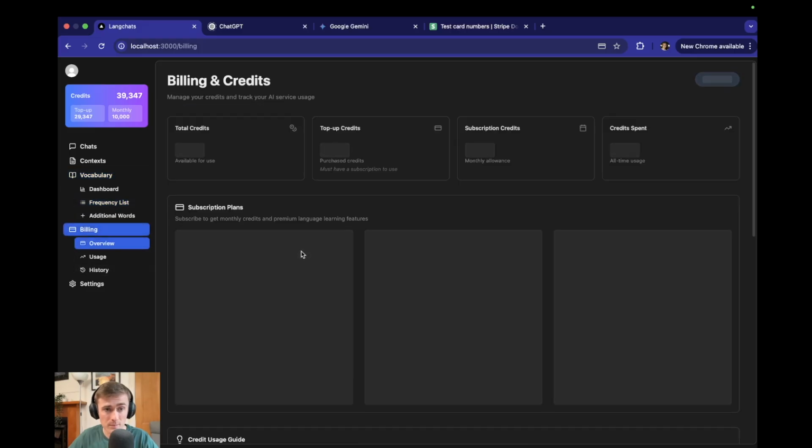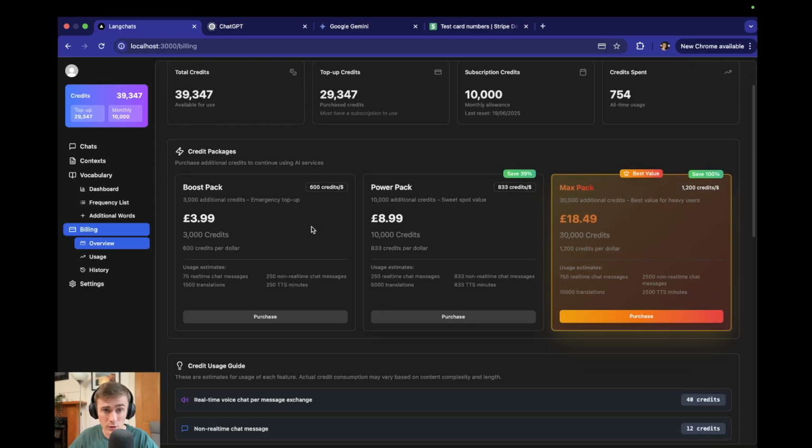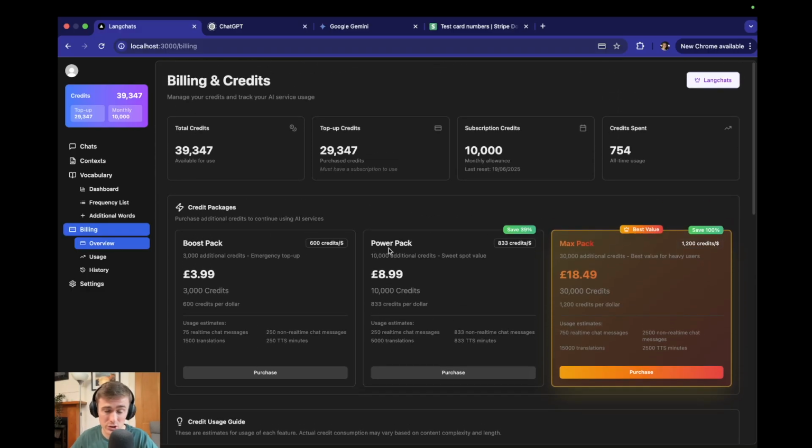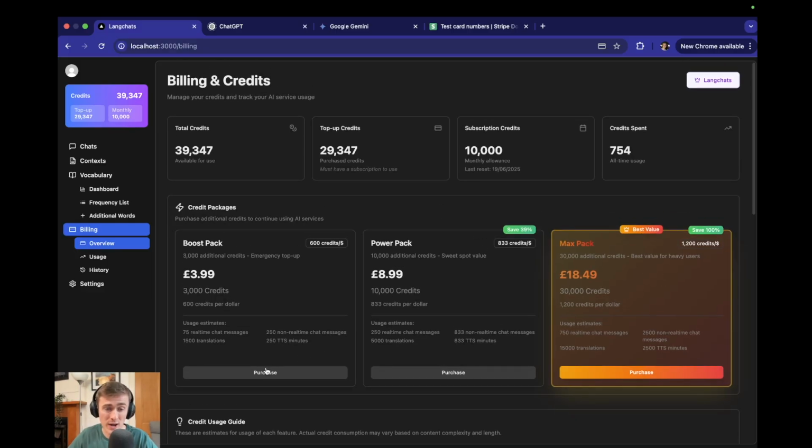Now we'll go to the billing page. Here you can see your top-up credits, your subscription credits, and so on. Currently I'm actually subscribed, so you're not going to see the subscription section, but essentially you can just press a button and subscribe to Lang Chats. It's £10 a month, or the equivalent in your currency. And if you run out of credits, then you can buy a credit pack. I want this to be accessible to everybody. Essentially you get 10,000 credits upon subscribing, and that renews every month, so long as you have your subscription active. But if you use up all of those credits, then you can purchase more credits so you can keep using the application.